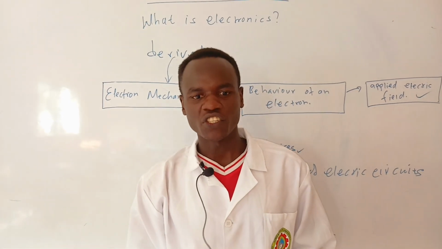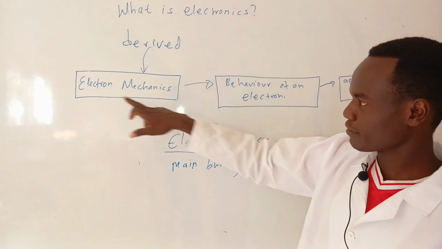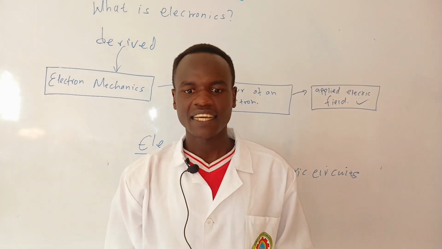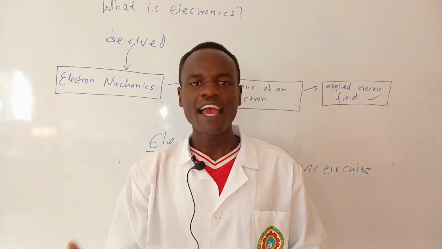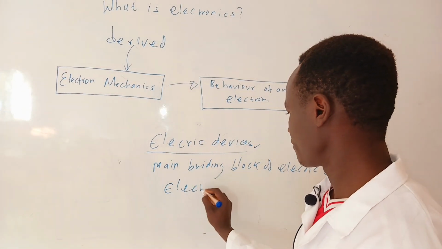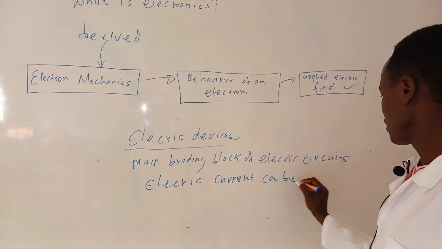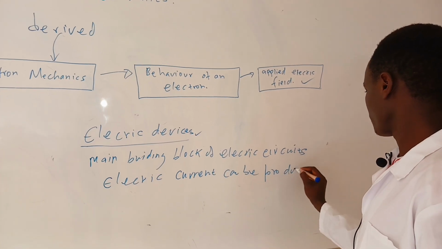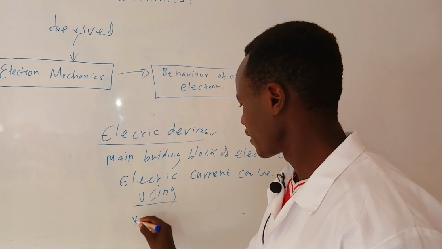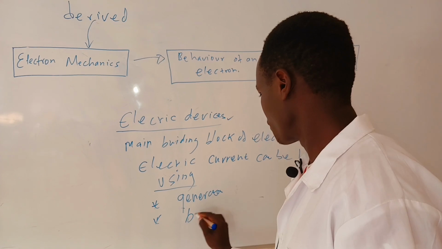The motion of electrons through a conductor gives us electric current. This electric current can be produced by the help of generators and batteries. This electric current can be produced using one generator, or also batteries.